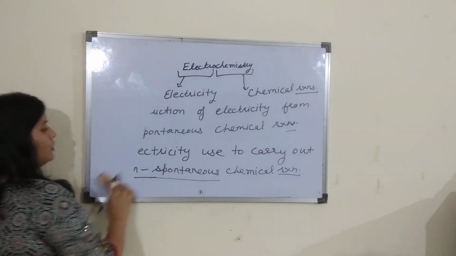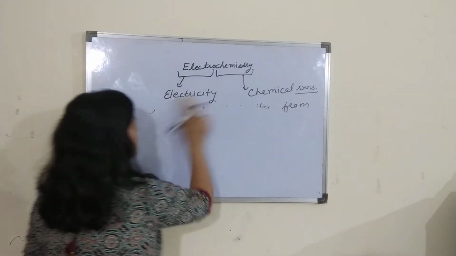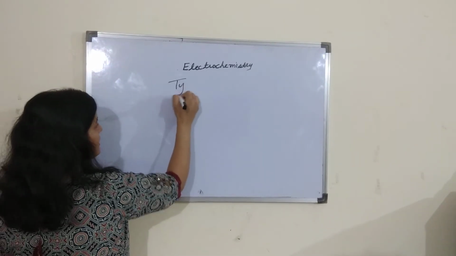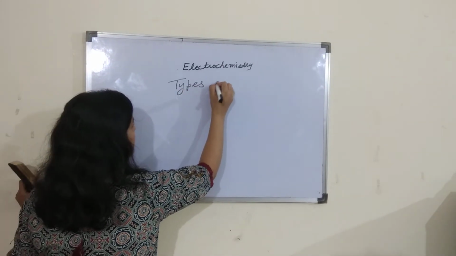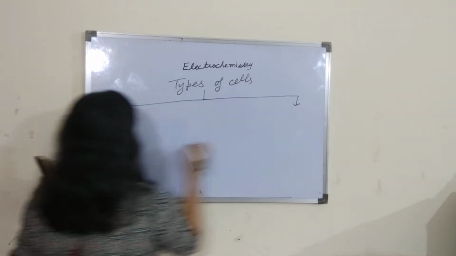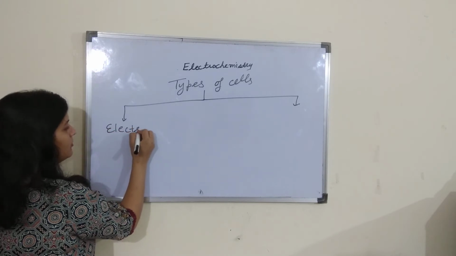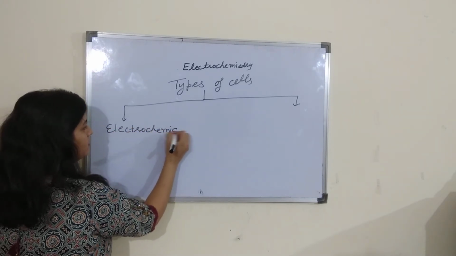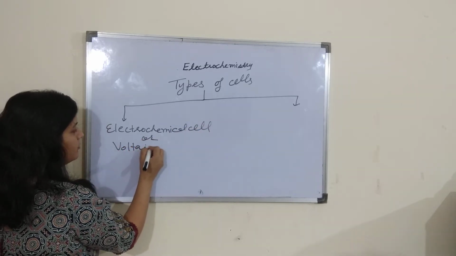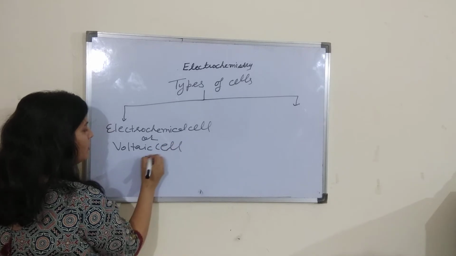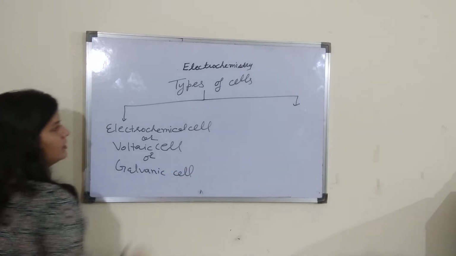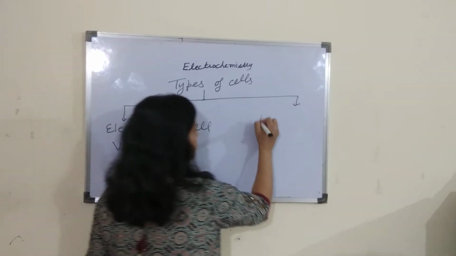Okay, so for discussing these two factors, first we study the types of cells. In this unit, we will discuss two main types of cells. First is the electrochemical cell, or voltaic cell, or galvanic cell. And the second type is the electrolytic cell.